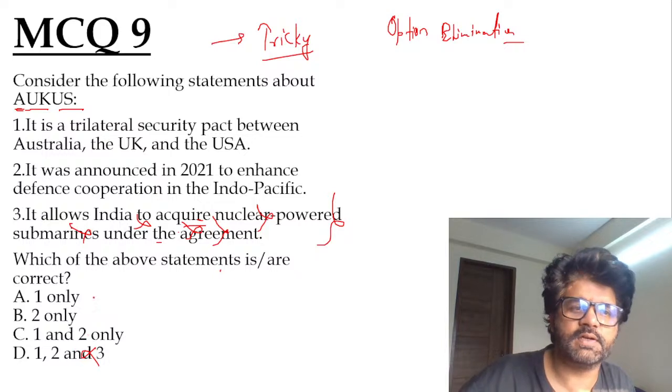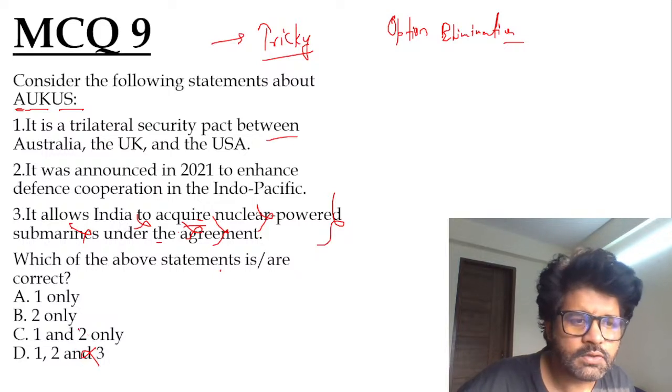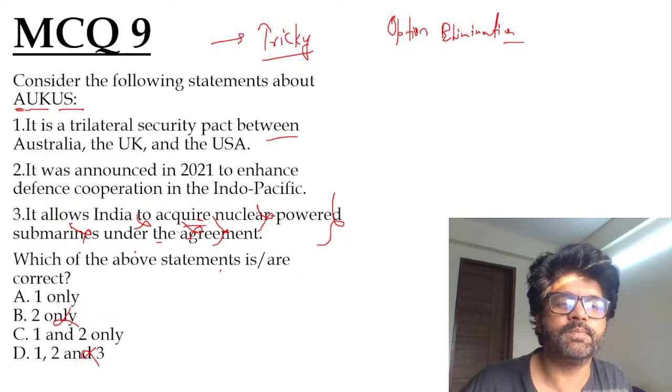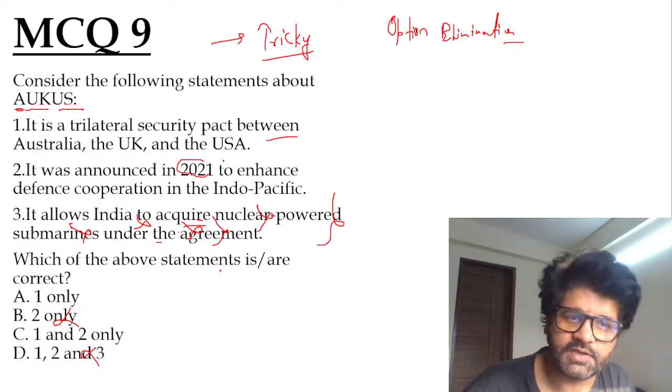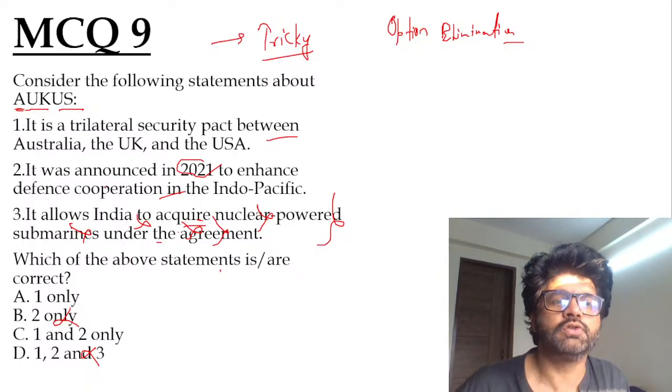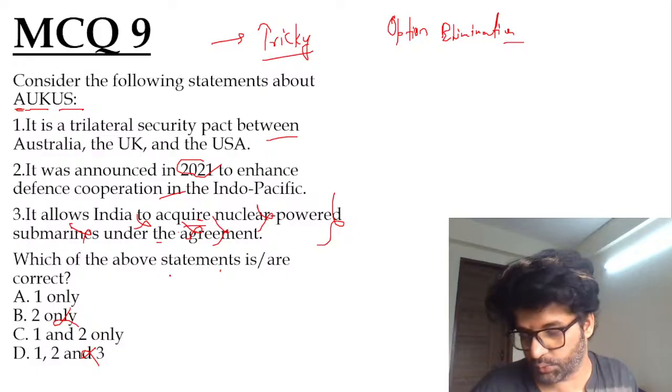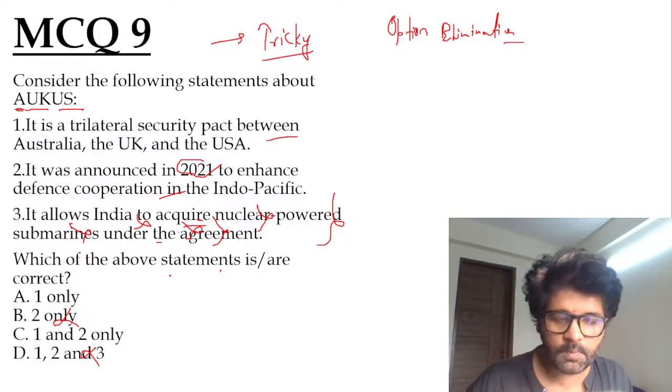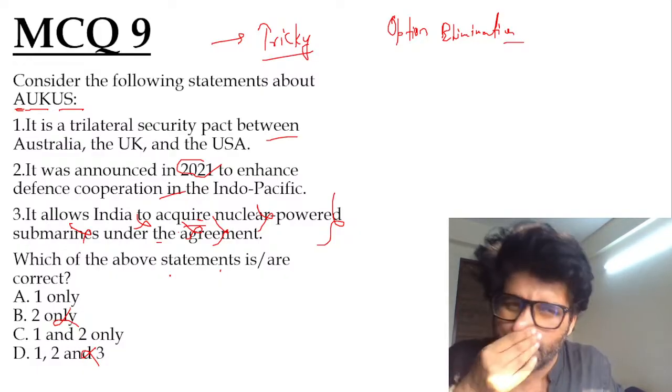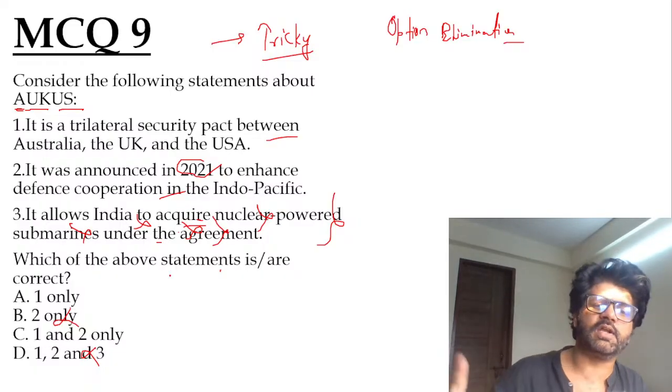You're left with A, B and C. The first is a general statement, right? So the first has to be correct. Now you're left with A and C. Second, announced in 2021 to enhance defense cooperation. This is correct. So the answer is C, 1 and 2 only. Again, a tricky question because I may have told you some stuff, I may have not. So this becomes tricky in that regard.